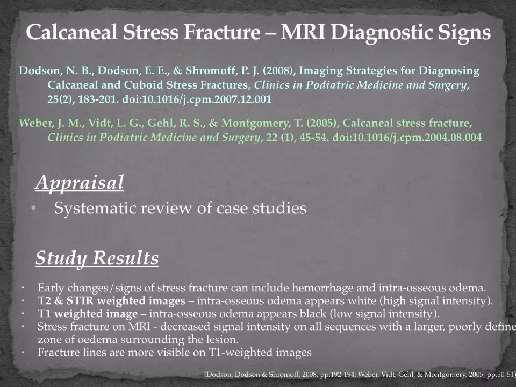The most representative picture of a stress fracture on MRI is decreased signal intensity on all sequences with a larger, poorly defined zone of edema surrounding the lesion. With moderate to severe stress fracture, an overt fracture line can be seen on both T1 and T2 images. However, this fracture line is especially visible on T1 weighted images, which are also the best image for viewing specific anatomic structure.